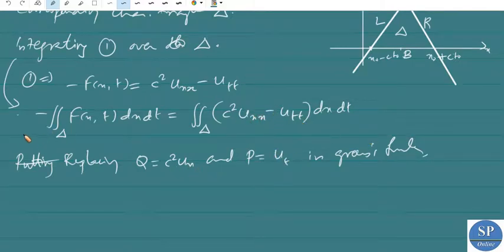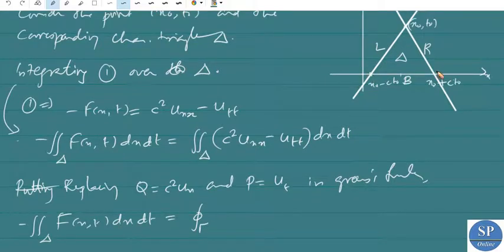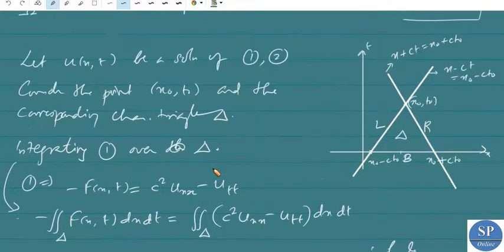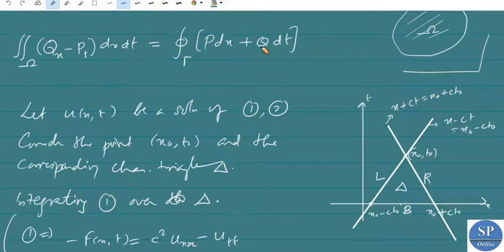This implies minus the integral over delta of f of x comma t dx dt is nothing but the integral over gamma, where gamma is the boundary of this delta. That means the boundary is B, R and L. Over gamma we have p dx plus q dt.